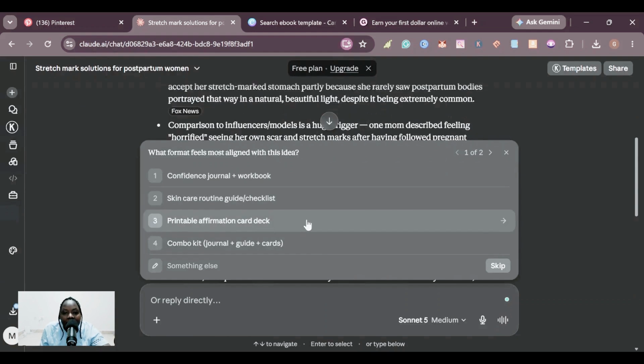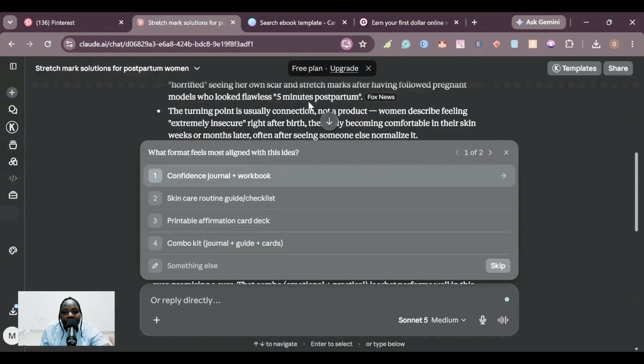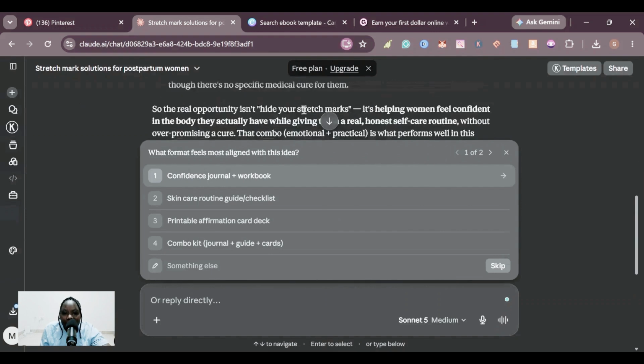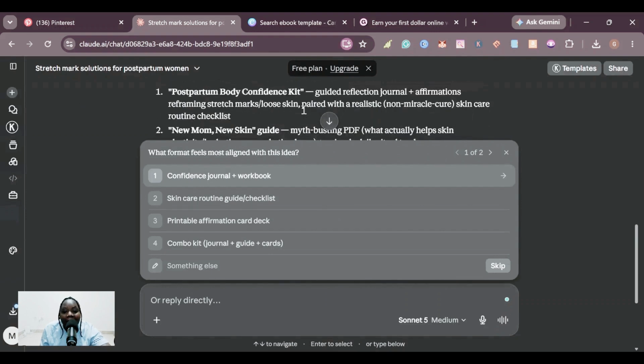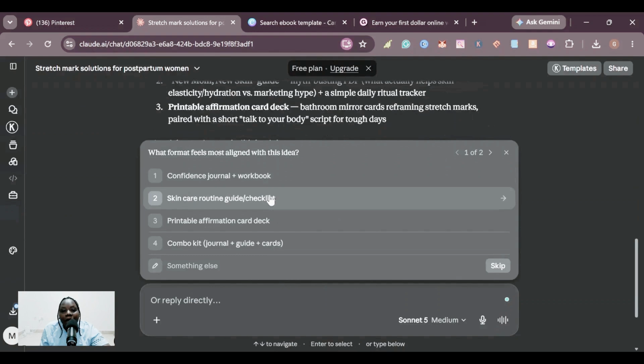So here it is telling you can take time and read through the research it has given you. Then you go ahead and check according to these questions it has asked you. What exactly do you want to create?